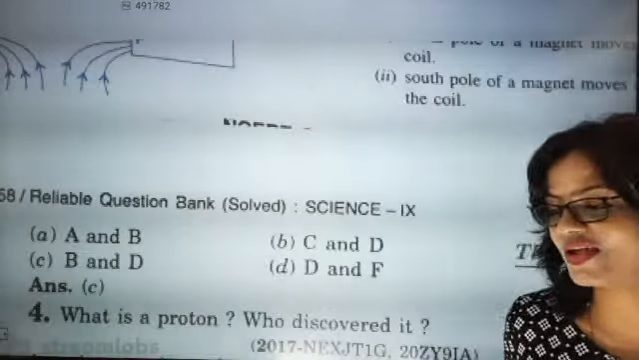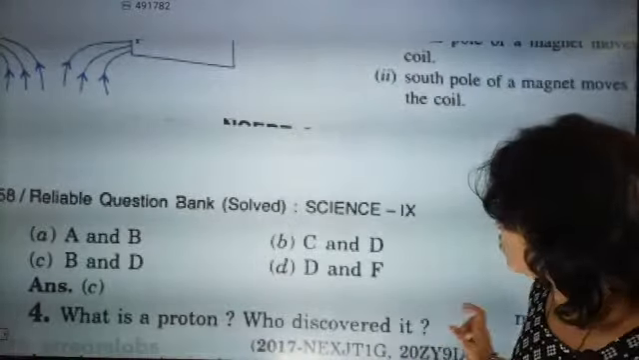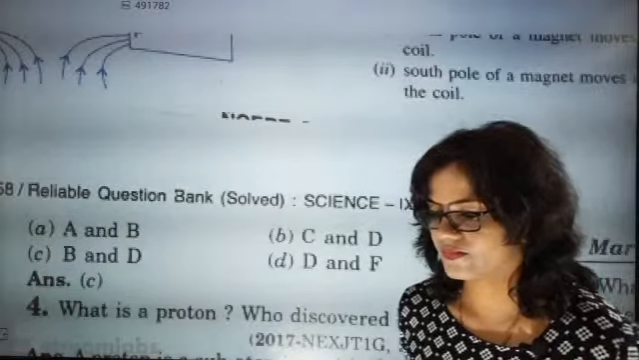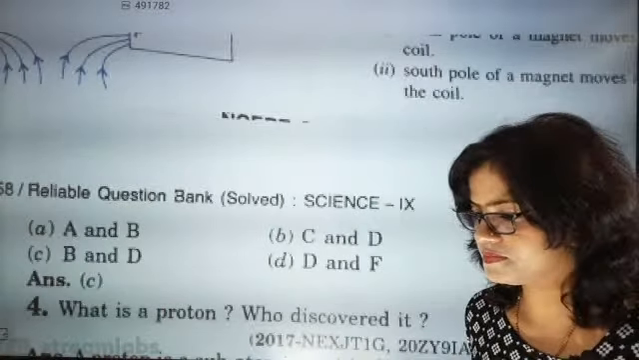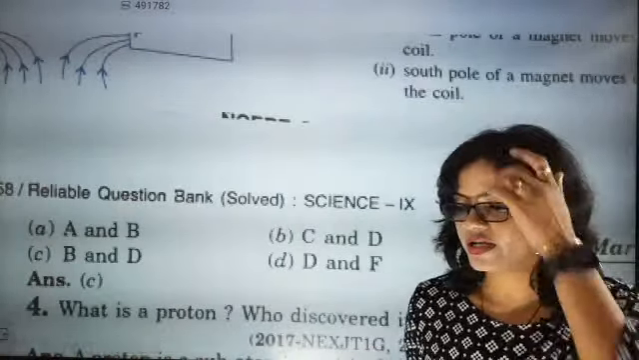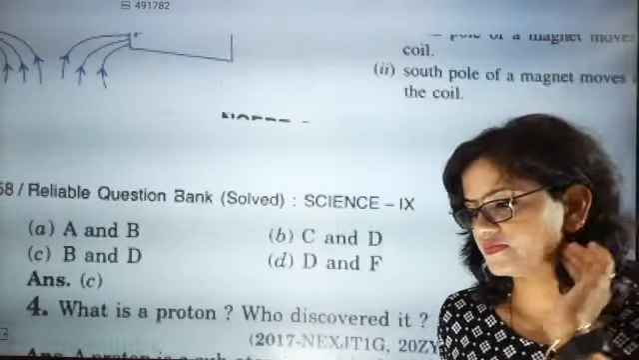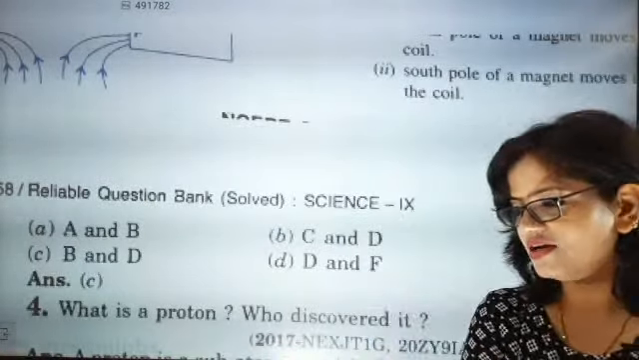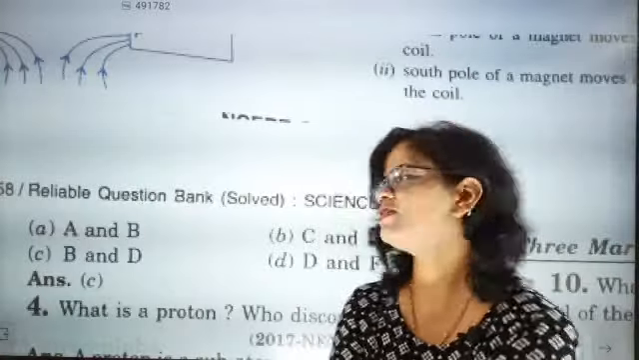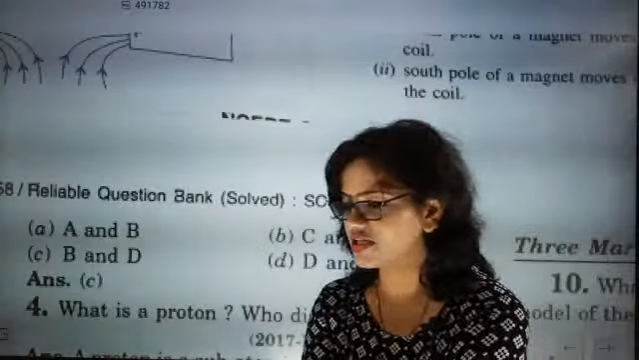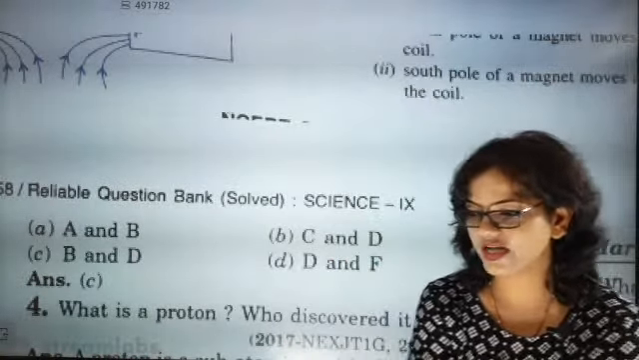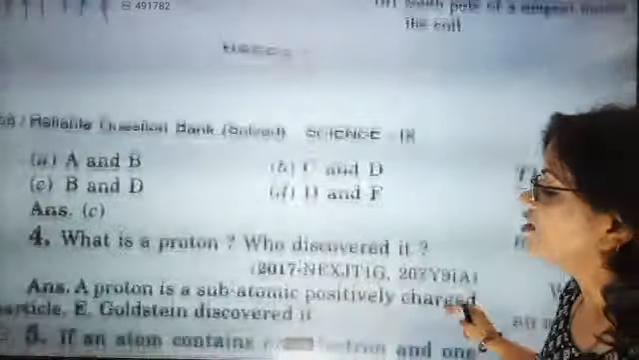Come on, you can give the answer nicely. What is proton and who discovered it? Proton is a positively charged particle discovered by Goldstein. Back to back, super answer. Very good. Keshav, he is a nice competitor for you. Proton is a positively charged particle. It was discovered by Goldstein. Absolutely correct.